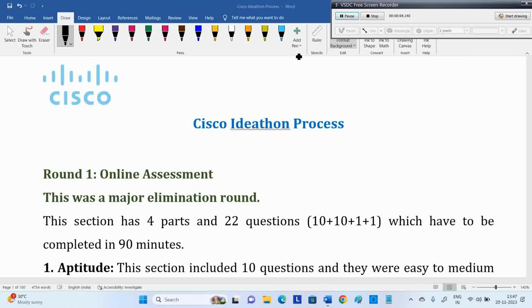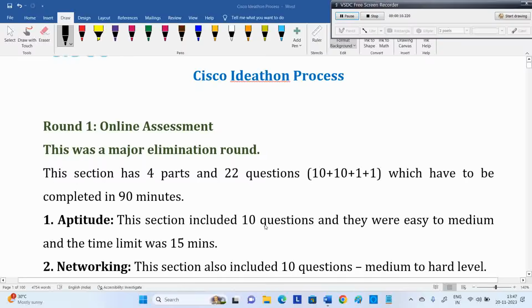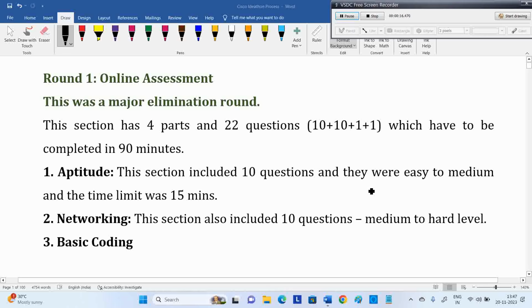Now, if you observe the Cisco Ideathon process, round one is nothing but an online test. In that test, we have 4 parts consisting of 22 questions: 10 plus 10 plus 1 plus 1. The first 10 questions are from aptitude. Generally, they're giving 15 to 20 minutes only for this.